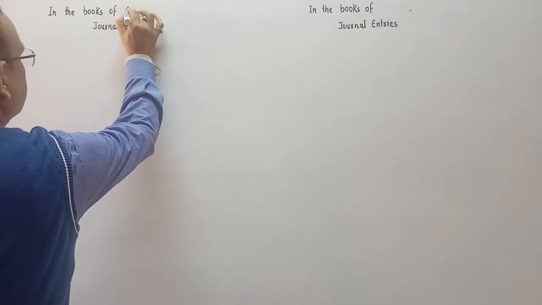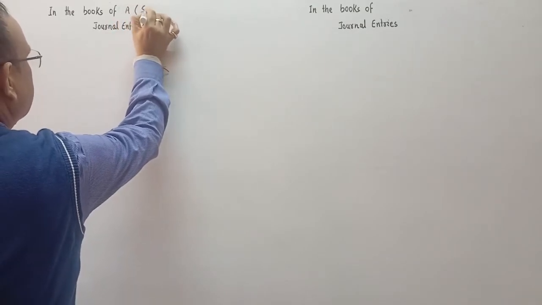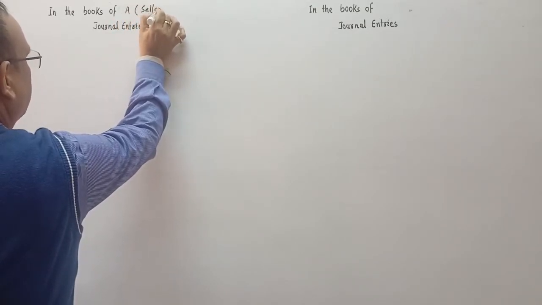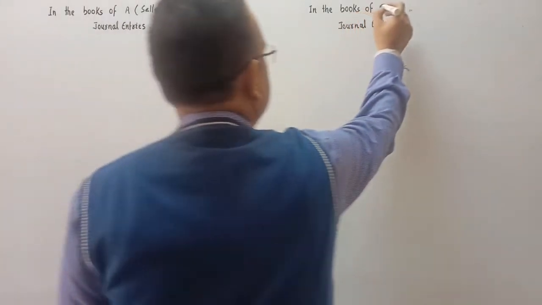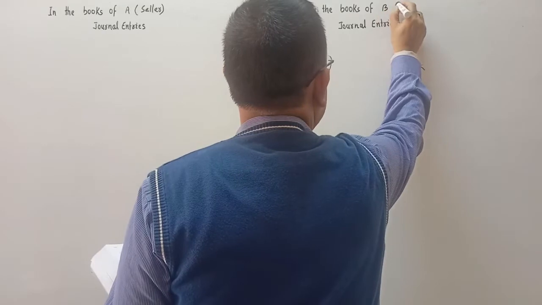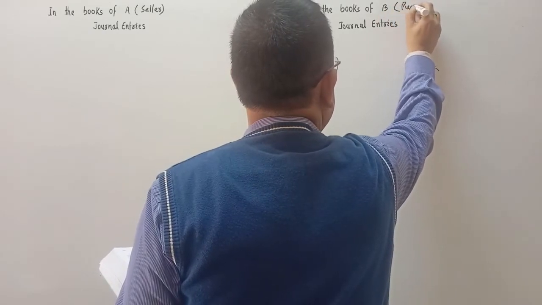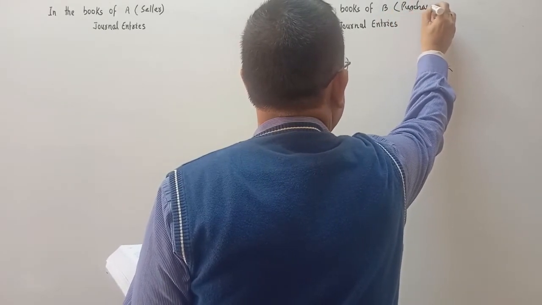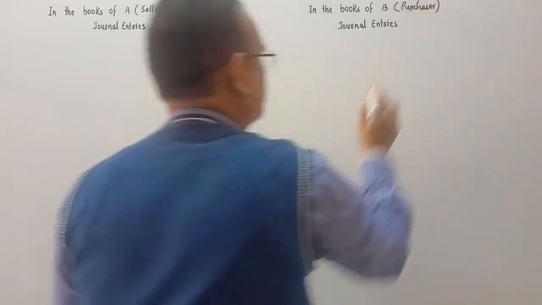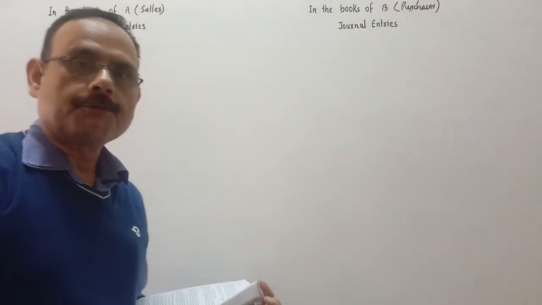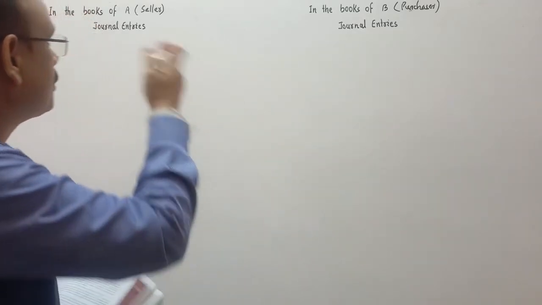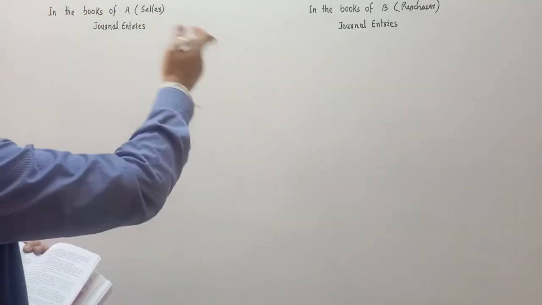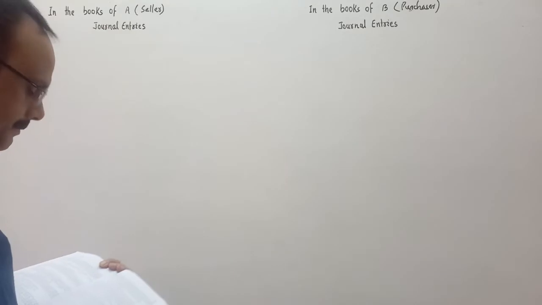A is who? A is the seller. And who is B? B is the purchaser. Or you can say B is the drawee as well, because B has accepted the bill. A is the drawer, B is the drawee. A is the seller, B is the purchaser.